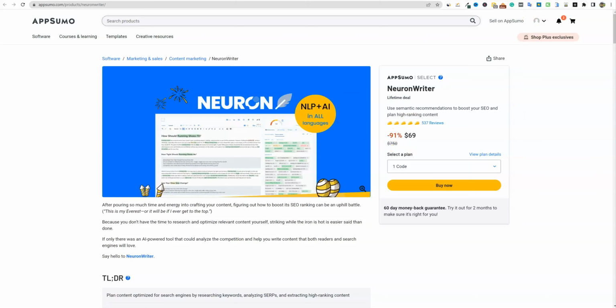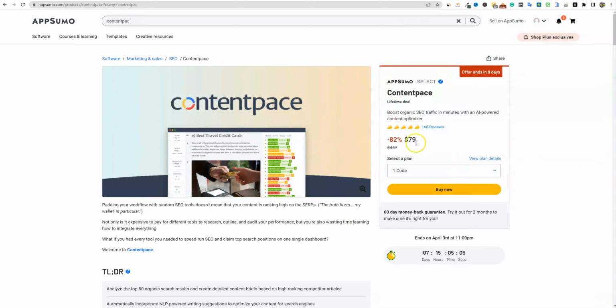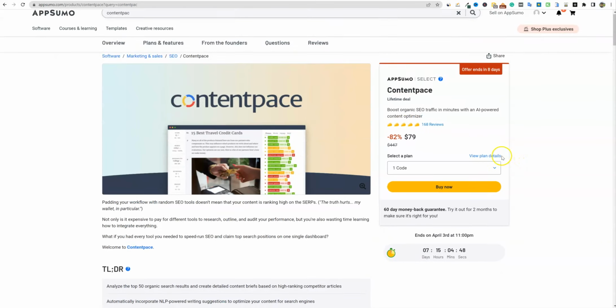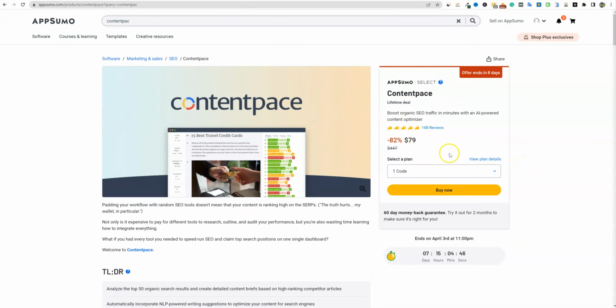Okay, we'll keep going. Contentpace right over here. Now I did see this. They have an offer ending in 8 days. Now we don't know. They may renew this, or they may step away for a few months and come back. But you never like to see this, because now you have to decide if this is a deal for you, and you've got to pick it up before it leaves, right? So there's always that kind of scarcity thing going on. We all know that in marketing, and you never know if they're going to come back or not.